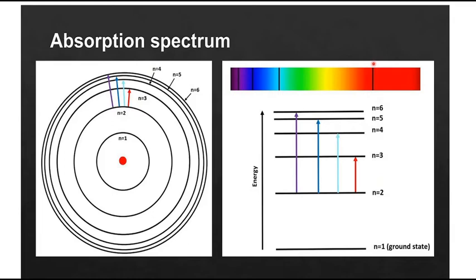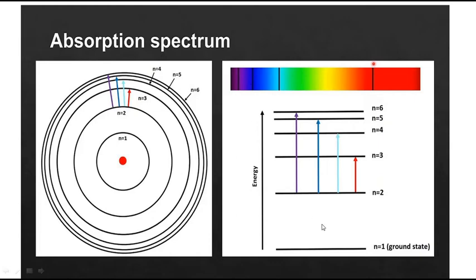atomic model. So according to Bohr's atomic model, you know this is the nucleus, and you have orbits: first orbit, second orbit, third orbit, fourth orbit, and so it goes on. Each orbit was considered to be an energy level. Each orbit has a particular energy. So you see why these dark lines appear.